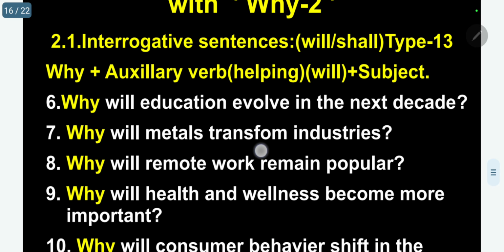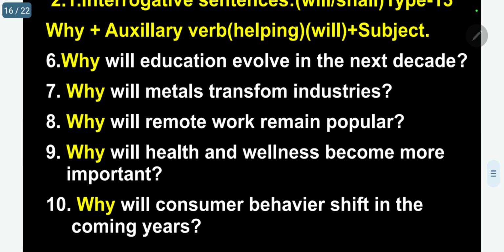So the next sentence, 5 more. Why will education evolve in the next decade? Evolve is the main verb, will is the auxiliary. Why will metals transform industries? Transform is the main verb, will is the auxiliary.